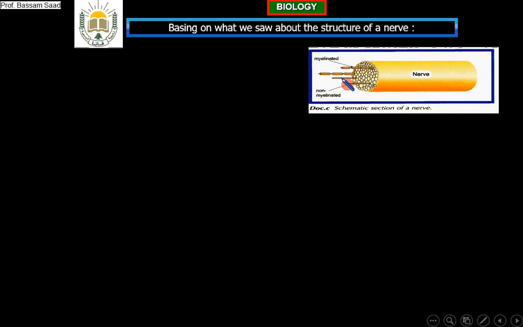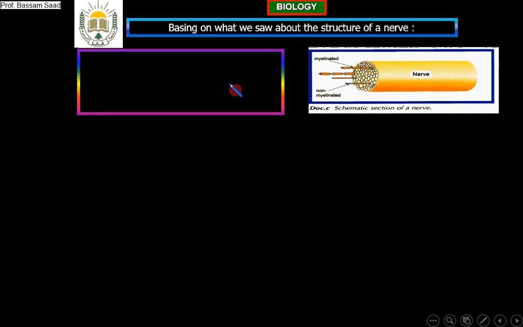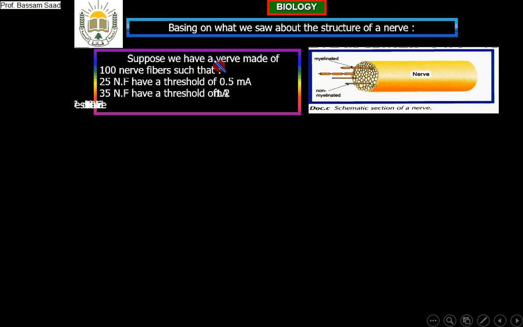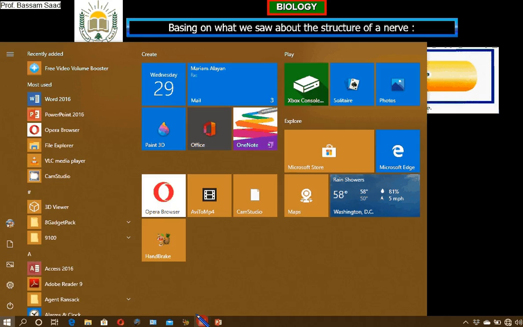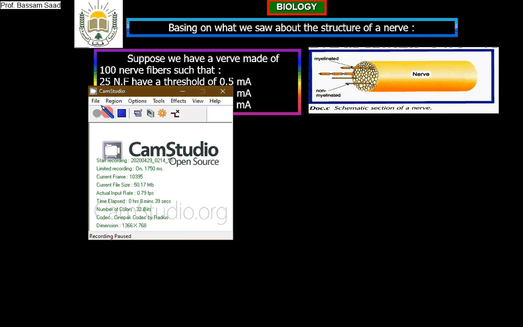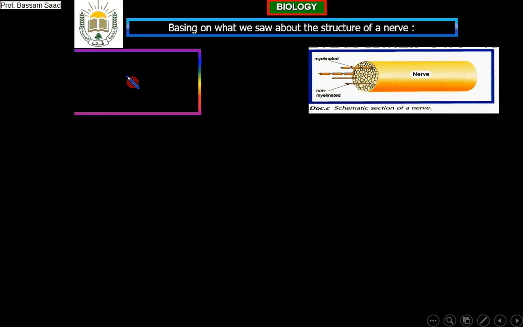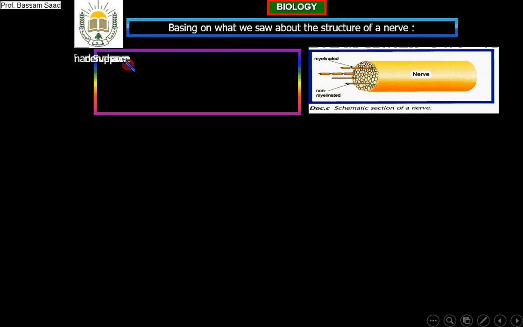Sorry for this. A nerve, not fiber. A nerve made of 100 nerve fibers. Yes, the nerve is made of many nerve fibers. Based on what we saw about the structure of a nerve, I will suppose that we have a nerve made of 100 nerve fibers, such that in this nerve there are 100 nerve fibers, but such that